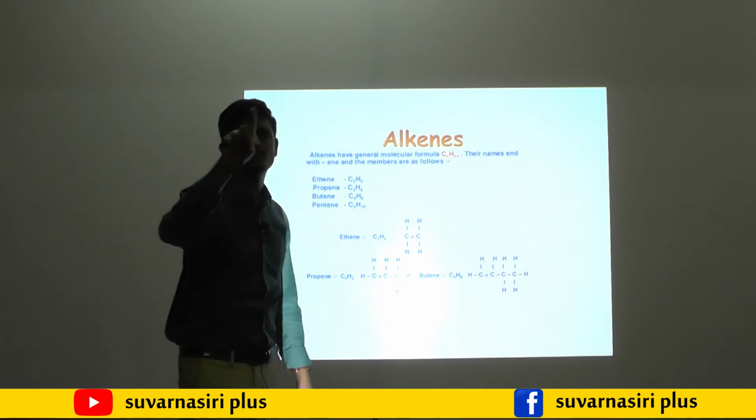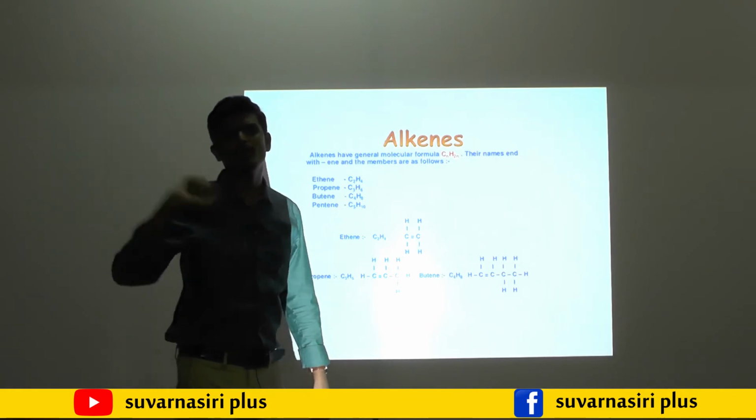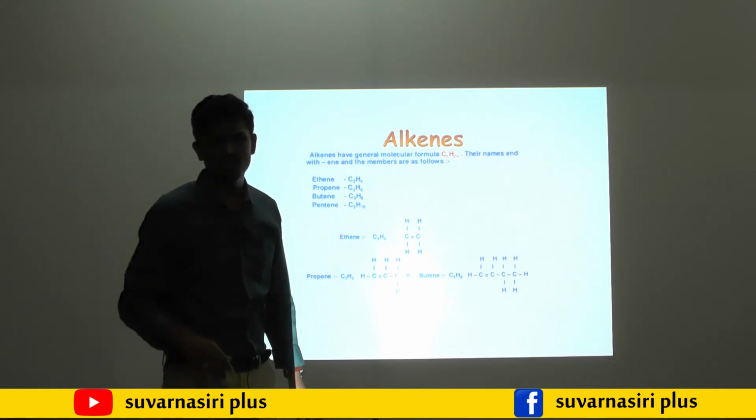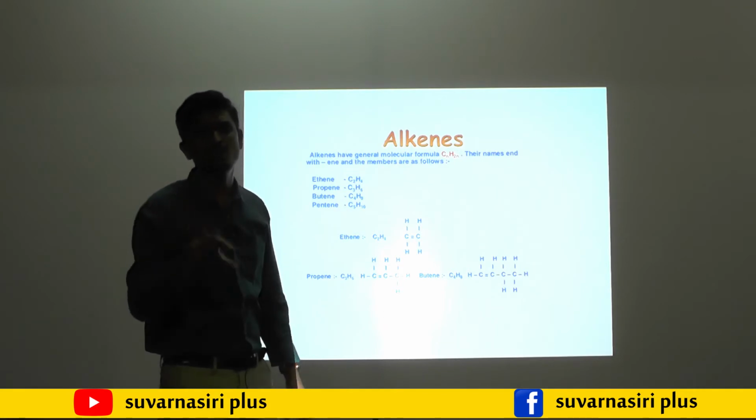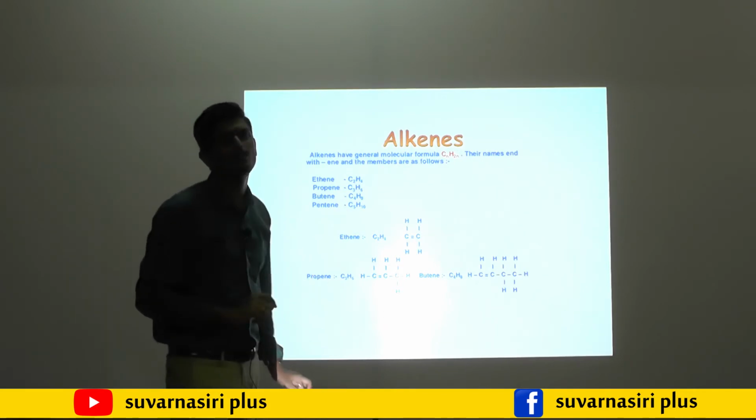Then we have to write C, and between carbon and carbon, a single bond. Then the remaining hydrogens, 12 hydrogens are there. Just arrange so that each carbon has 4 bonds. Then you will get the structure of pentane.